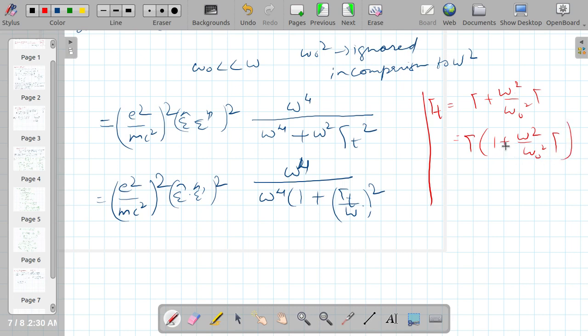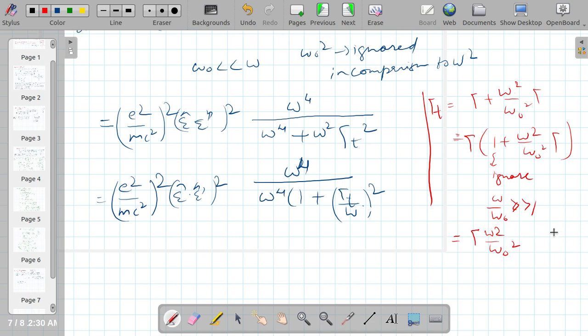As this one can be ignored in comparison to this, because omega over omega naught is very much greater than 1, this part becomes gamma omega square over omega naught square.